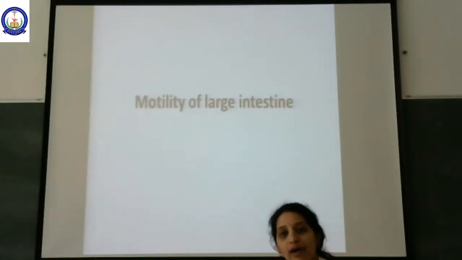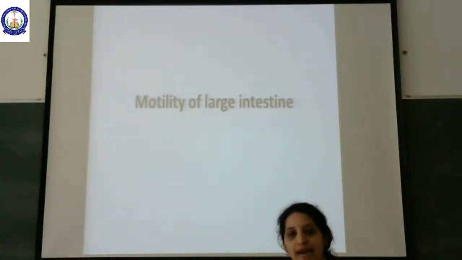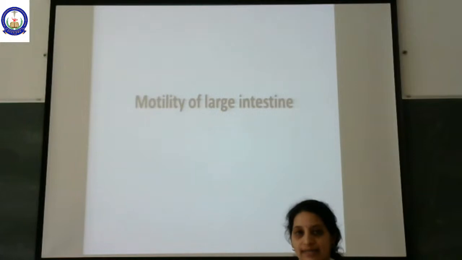Then in the small intestine, again we had the same movements: peristaltic movement, mixing movement or segmentation contraction, and migratory motor complex. Additionally, we also learned about movements of the villi. So these are the four types of movements which occur in the small intestine. Then we learned about the applied aspects in the small intestine and the functions of the small intestine.